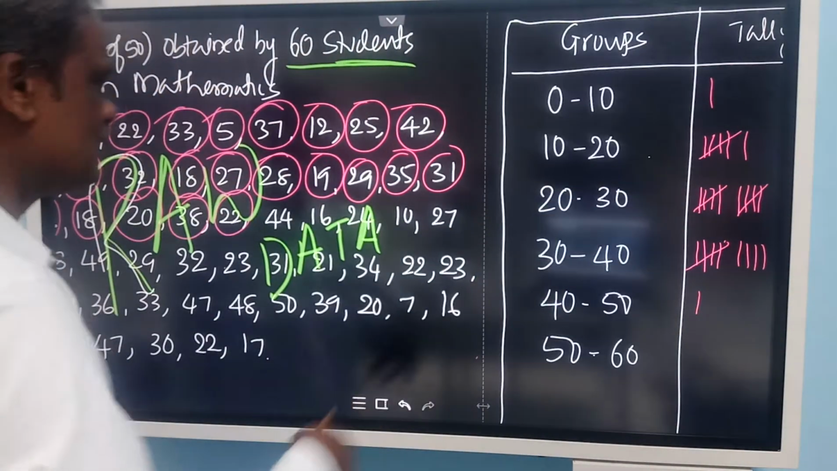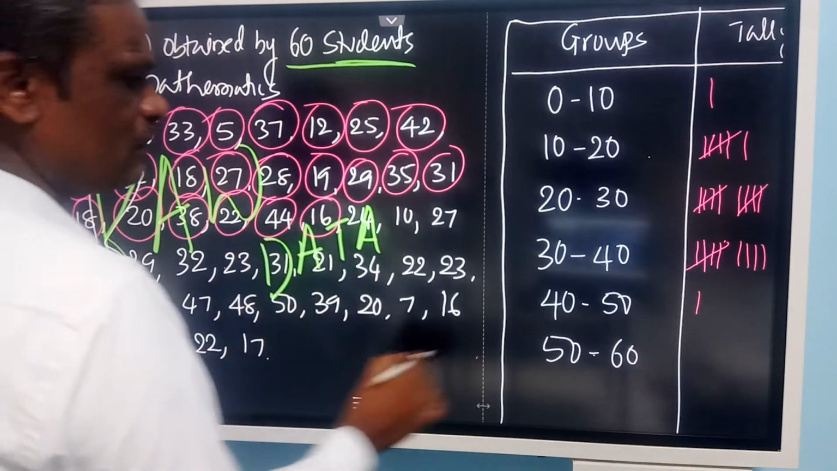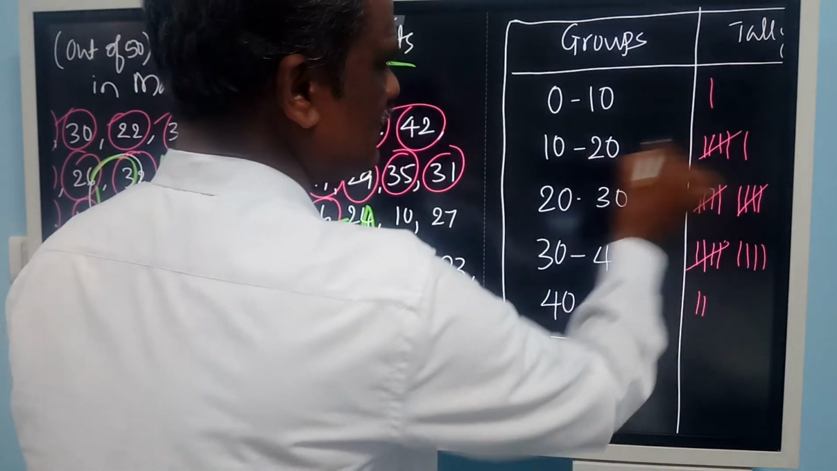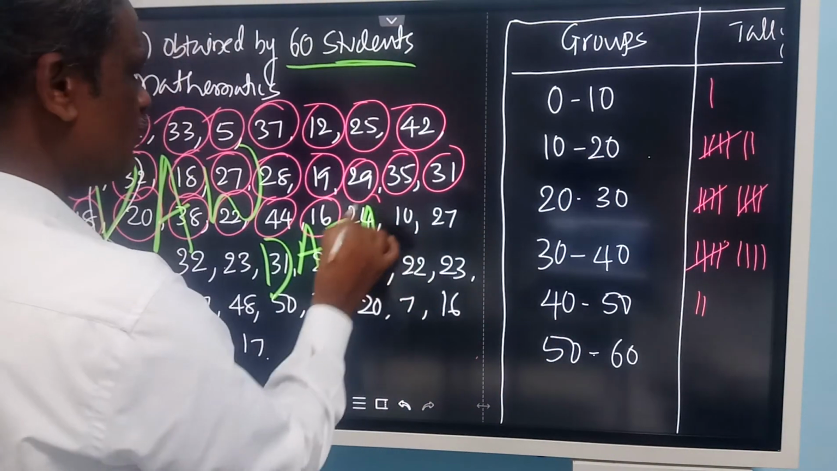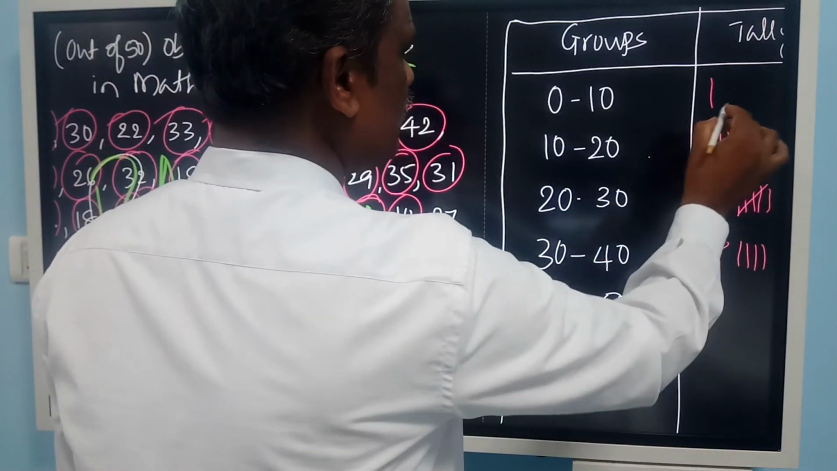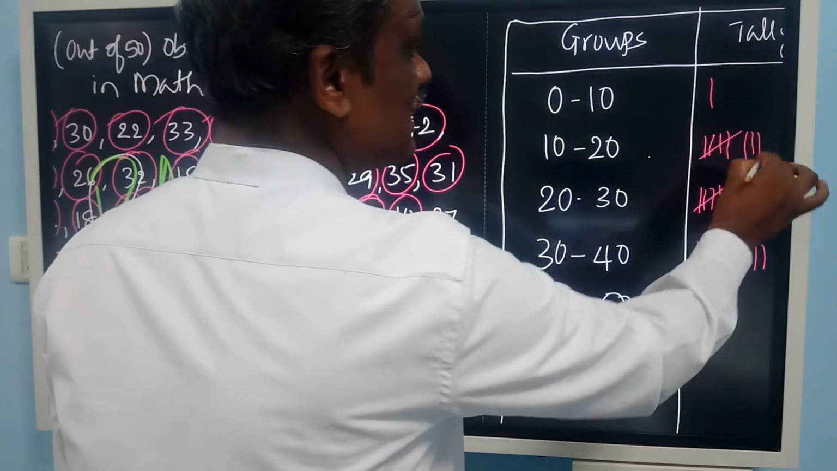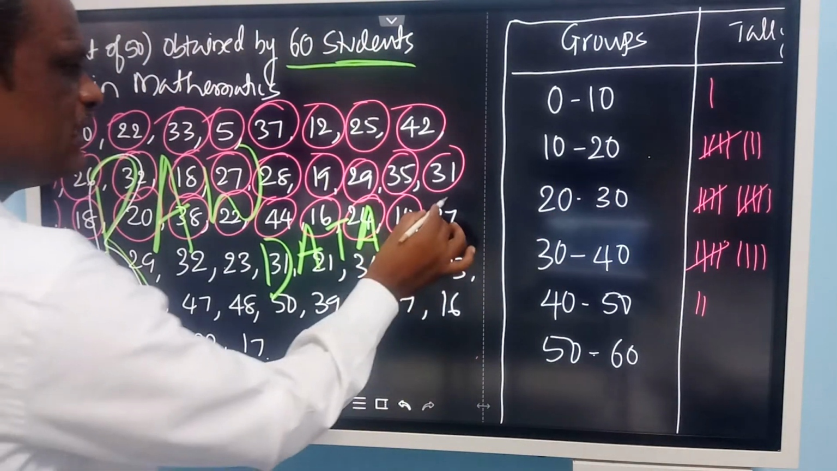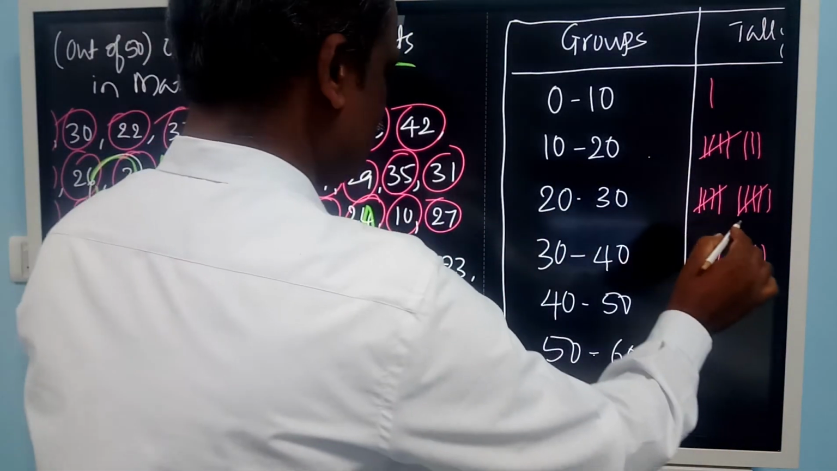Fifth one, you have to cross it. 44, 16. 44 here, 16 here. Then 24, 10. 24 here, 10. 0 to 10. 10 will come in the second one, 10 to 20. 27, 27 in this group.